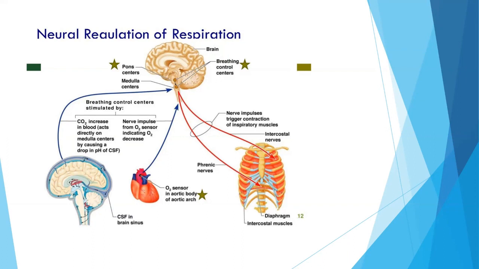Again, this stimulates the breathing control centers. Also, the nerve impulse from the oxygen sensor indicates the oxygen decrease. Whenever there is decreased oxygen, it stimulates the breathing control centers, as I have told you before. So this is the basic neural regulation of respiration.